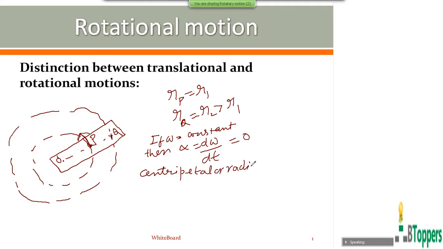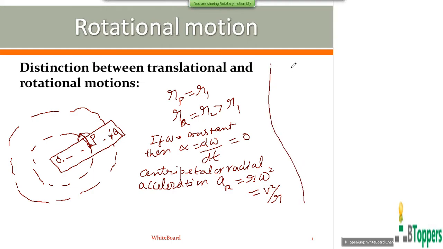The magnitude of the centripetal or radial acceleration of a particle situated at radial distance r from the axis of rotation is given by r omega square or v square by r. Suppose the angular velocity omega is not constant. If the angular velocity is changing with time, then the circular motion is said to be non-uniform.